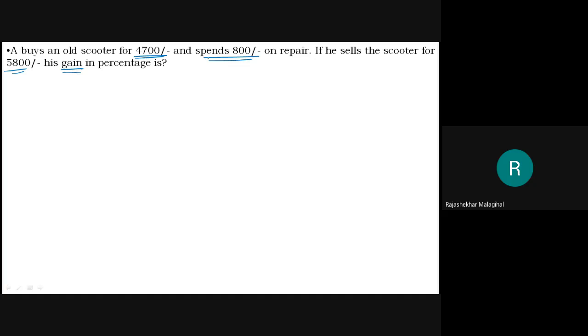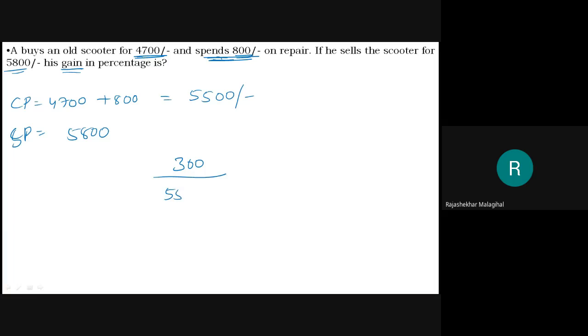Okay, here very important. He is spending some amount on the scooter, therefore this is also considered as cost price. Therefore, CP will be 4,700 plus 800, therefore 5,500. If he sells the scooter for 5,800, selling price is 5,800. Then what is the gain percentage? Obviously, it is gaining because cost is 5,500 and selling is 5,800, 300 rupees extra. 300 rupees I can call a profit. I am comparing with the 5,500 cost price into 100, and whatever comes, that is the answer.